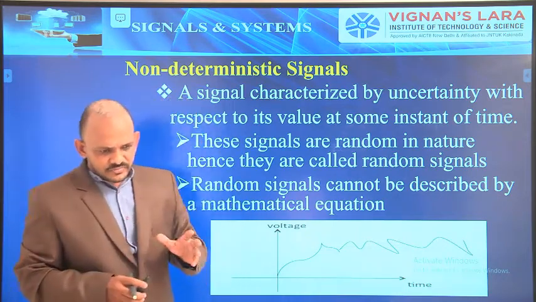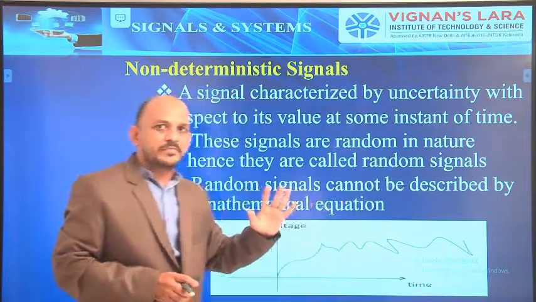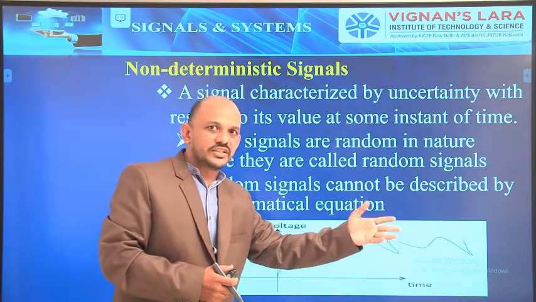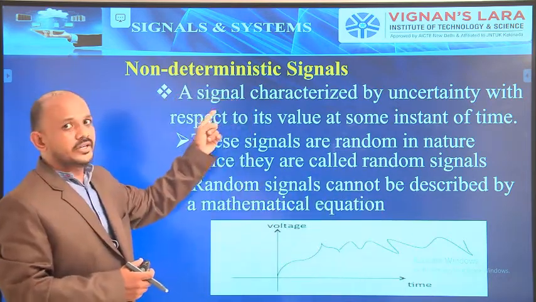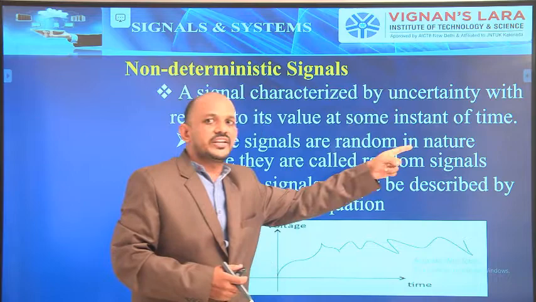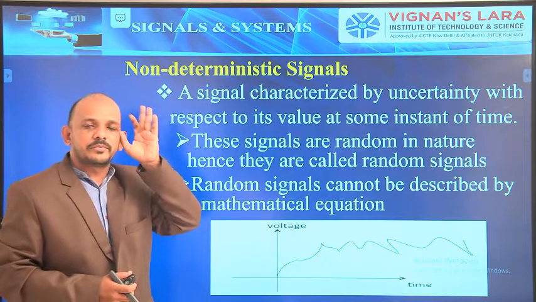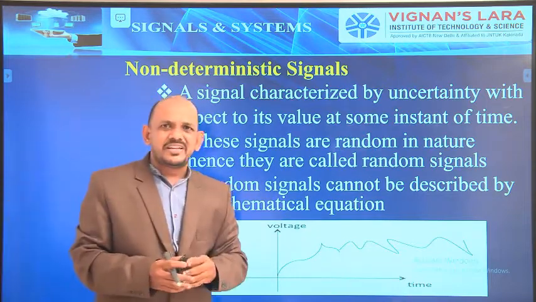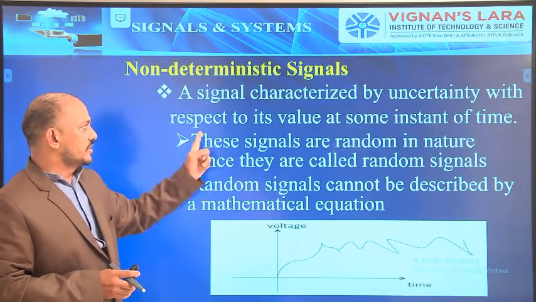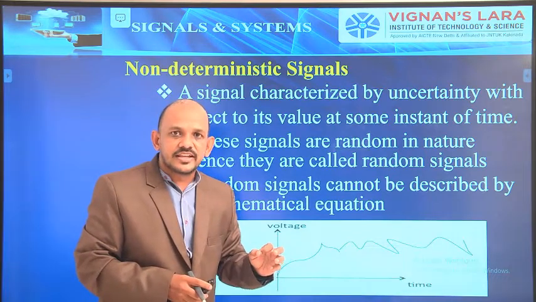Simple. We can't predict the next coming time instant's existence. At the next time instant we can't predict what the exact pattern or the exact value of that signal is. So those types of signals are nothing but non-deterministic signals. Because they are varying randomly, they are called random signals. These signals are random in nature, hence they are called random signals.